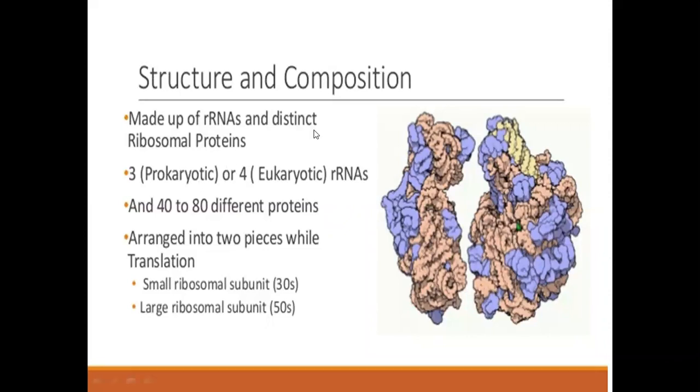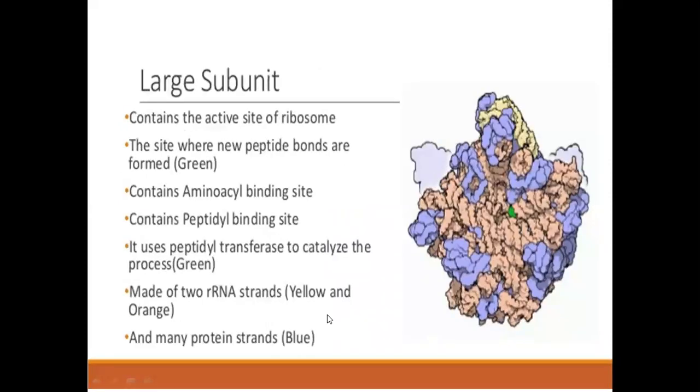Structure and composition: made up of rRNAs and distinct ribosomal proteins. Prokaryotic or eukaryotic, with RNA and 40 to 80 different proteins arranged into two pieces during translation. The small ribosomal subunit is 30S and the large ribosomal subunit is 50S. The large subunit contains the active site of ribosomes, the site where new peptide bonds are formed, in green, containing the aminoacyl binding site and the peptidyl binding site.